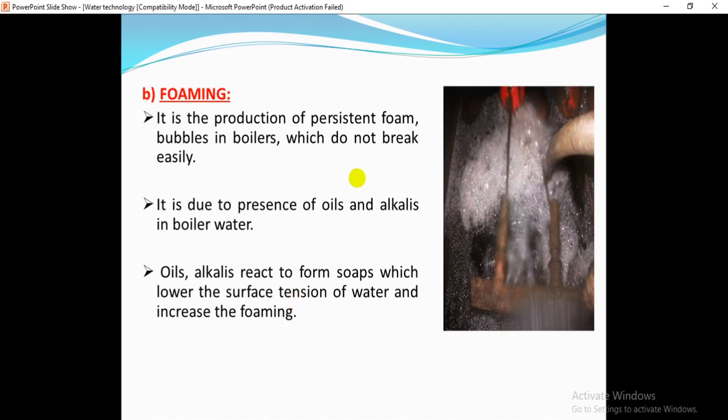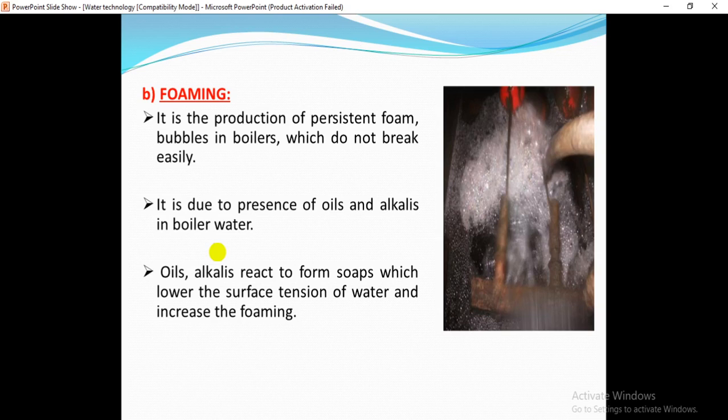It is the formation of persistent foam bubbles in boilers which do not break easily. We cannot break these bubbles easily. This is known as foaming. Foaming means the production of persistent foam bubbles in boilers which we cannot break easily. It is due to the presence of oils and alkalis in the boiler water. If you use water containing oils and alkalis, then we will get this type of foaming